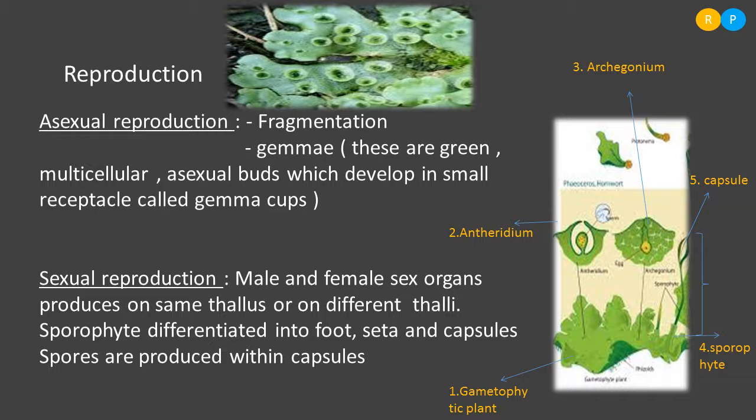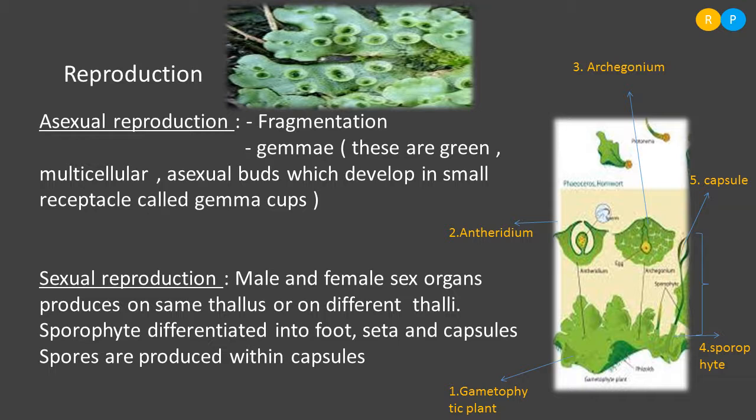These spores disperse from the thallus and they germinate in the soil and again give rise to the gametophytic plant. So this is the life cycle of a liverwort. Understood?